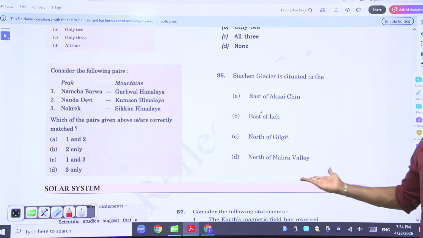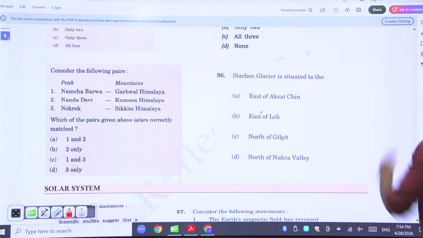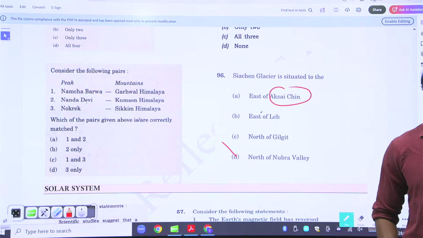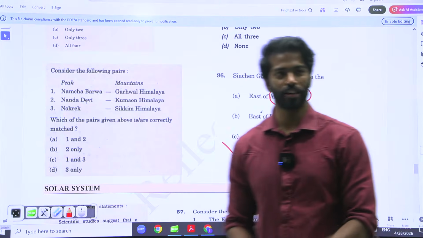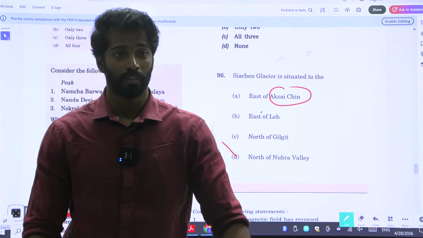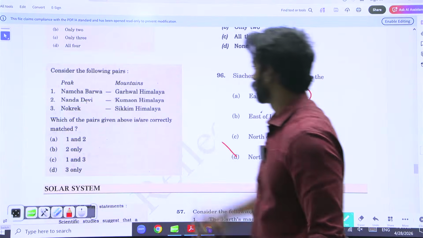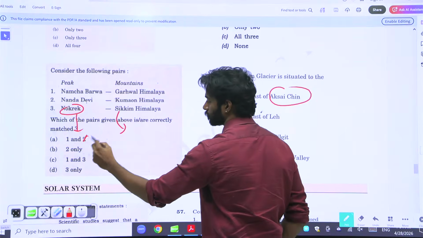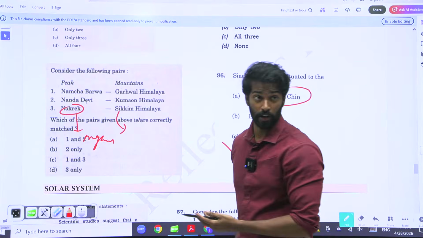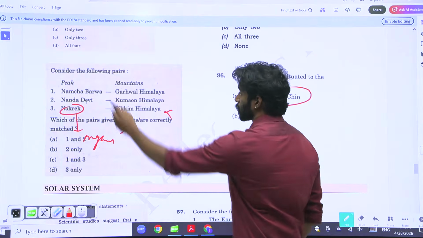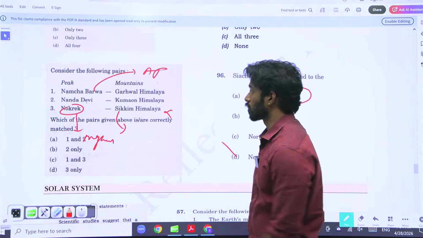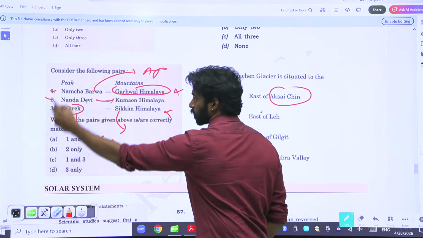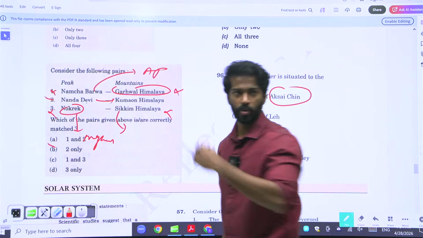Again, this is also a very factual question. Siachen Glacier: many people think it is in Aksai Chin, but it is Nubra Valley. Namchen Barwa, Nanda Devi, Nokrek. Nokrek is in Meghalaya, so obviously it's not in the Sikkim Himalayas. 3 is wrong. Namchen Barwa is in Arunachal Pradesh, so it's not in the Garhwal Himalayas. Nanda Devi is in the Kumaon Himalayas. So 2 is right, 1 and 3 are wrong. The answer is only 2. Again a factual question.